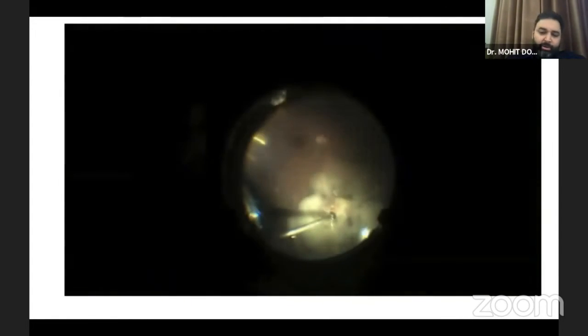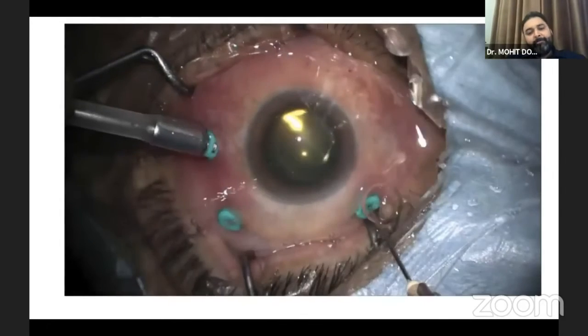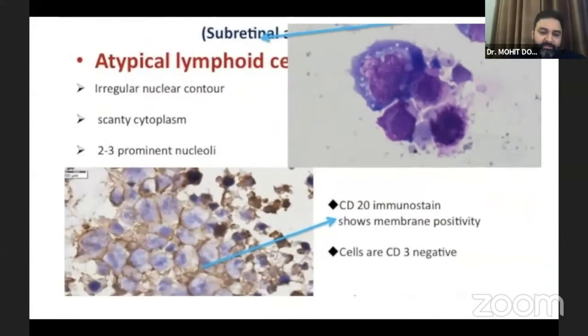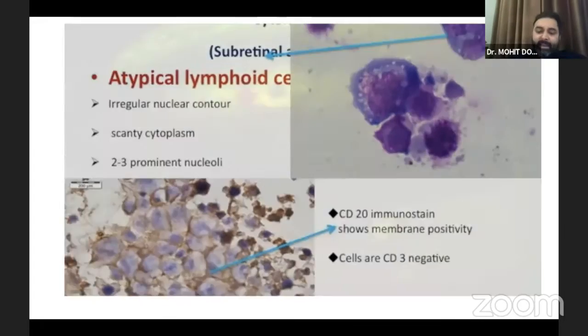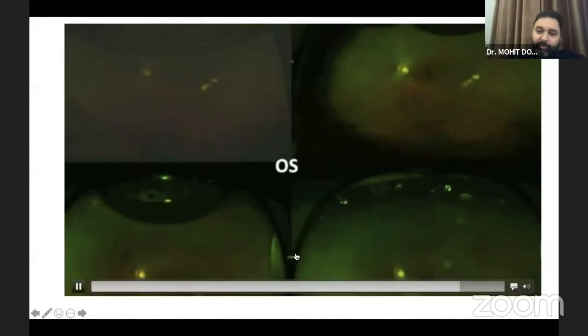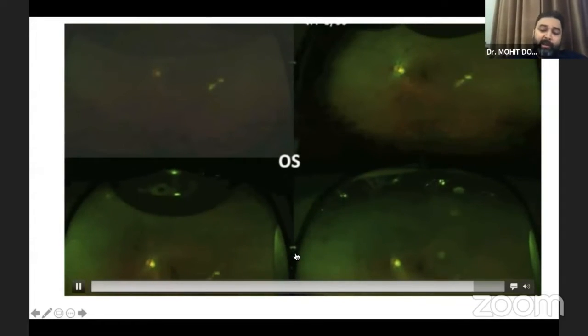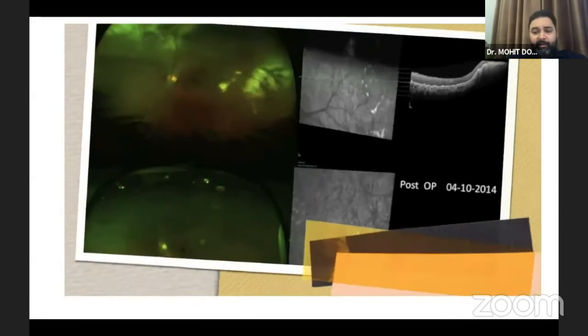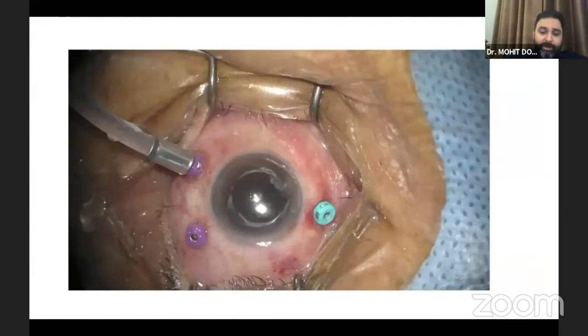And then, as we would routinely do in RD surgery, do fluid air exchange, do laser, and we left this patient on SF6 gas. And this is what the patient had: CD20 positive, CD3 negative, diffuse large B-cell lymphoma. And this is sometime later. This patient eventually turned out and did pretty well. This is about 1 year later. This is a long time back patient. So that's how you can do a subretinal biopsy.